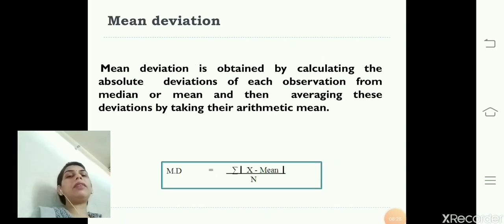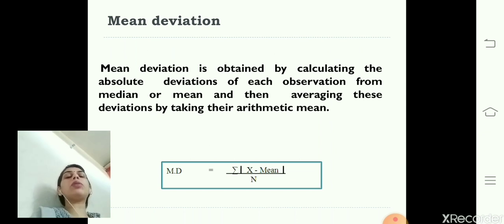Next is mean deviation. What is mean deviation? Mean deviation is the deviation from the mean, or we can say that mean deviation is obtained by calculating the absolute deviation of each observation from the median or mean, and then averaging these deviations by taking their arithmetic mean. So to calculate mean deviation, first we need to find out the difference of each variable from the mean.